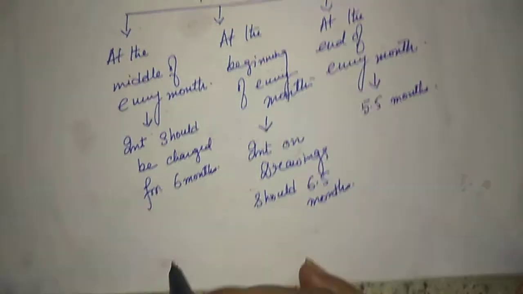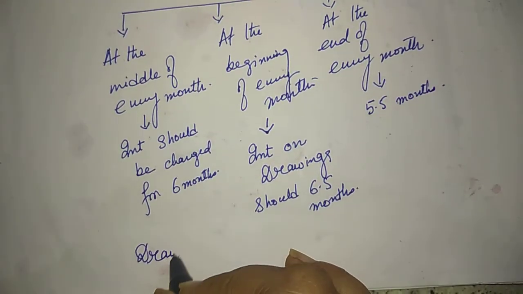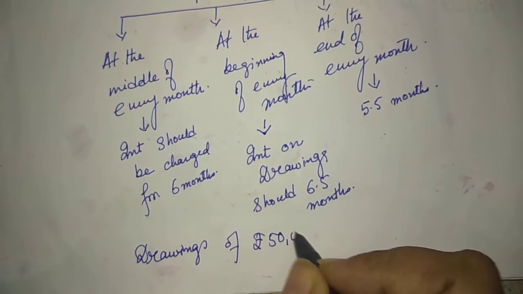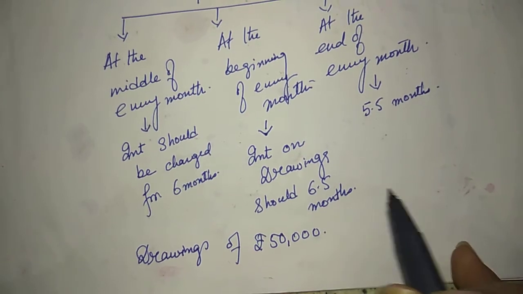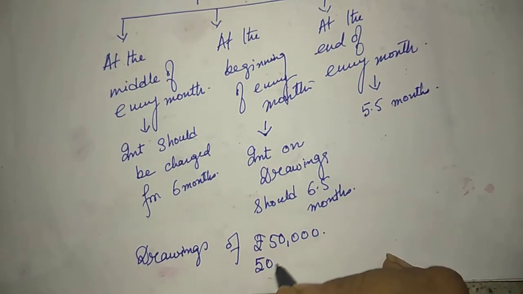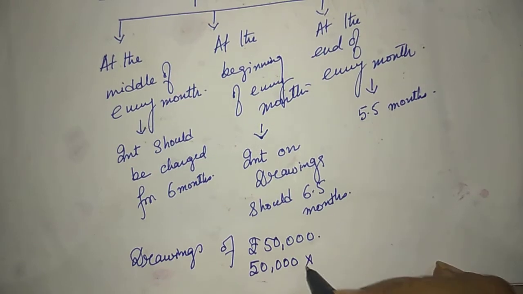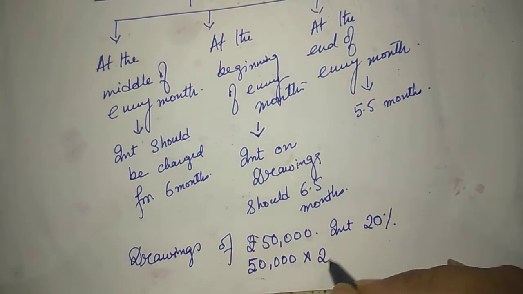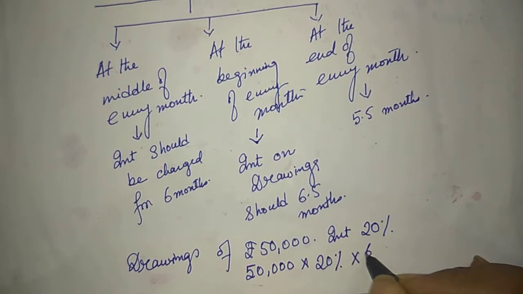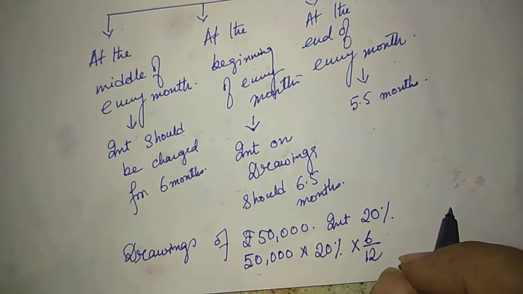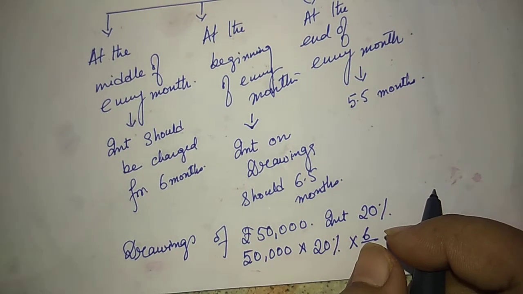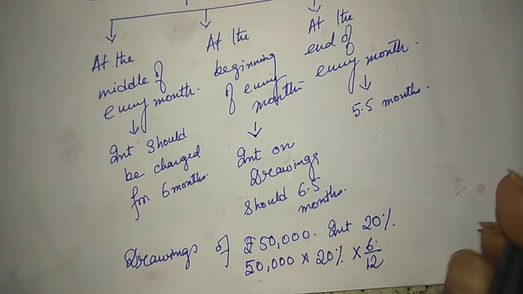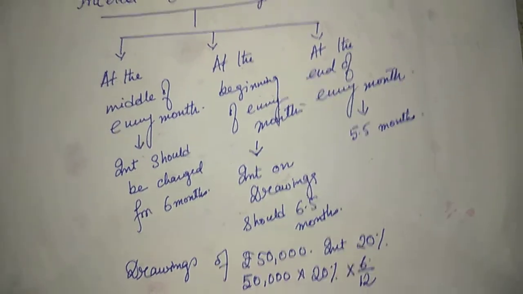Say suppose you have made drawings of 50,000 evenly during the month. Since it is given during the month, I'll assume it is made in the middle of every month, and interest is 20%. So 50,000 into 20% into 6 by 12. And if the same drawing is made at the end of every month, then it will become 5.5. At the beginning, it will become 6.5, and so on. Okay.